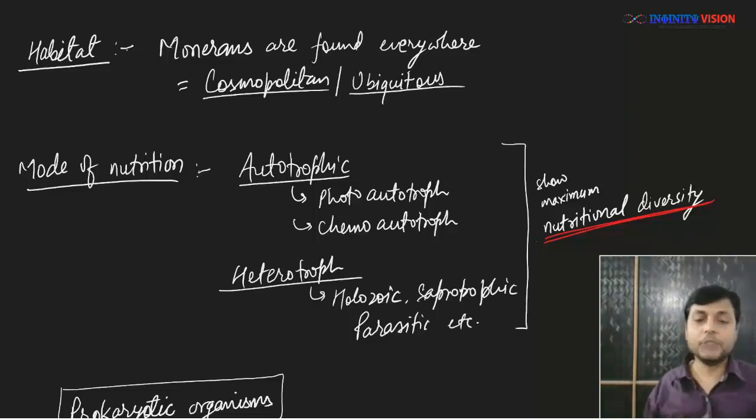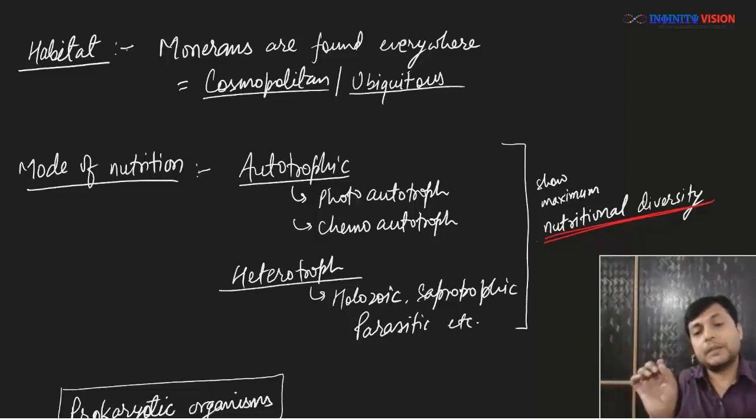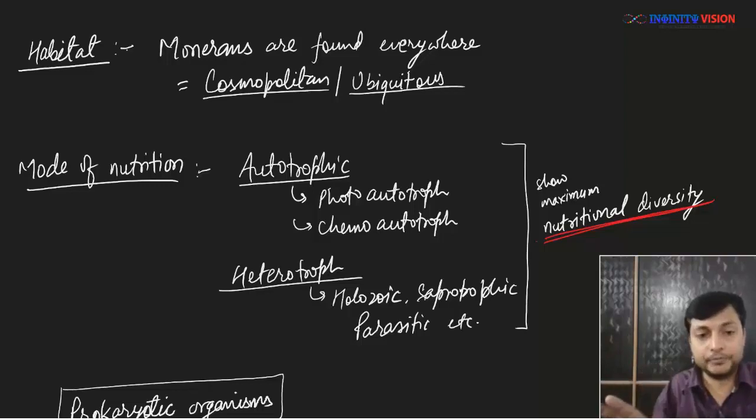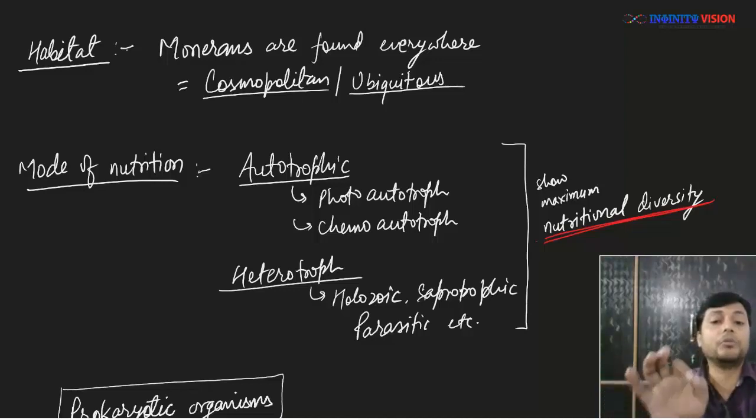You'll say it is the same thing, so how does it make a difference? What you have studied so far is that autotrophic nutrition always uses light as energy. This is the notion you have, but it is not so. For making food from inorganic raw materials, energy is required, and if this energy is taken from light, then such a mode of nutrition is called photoautotrophic nutrition.